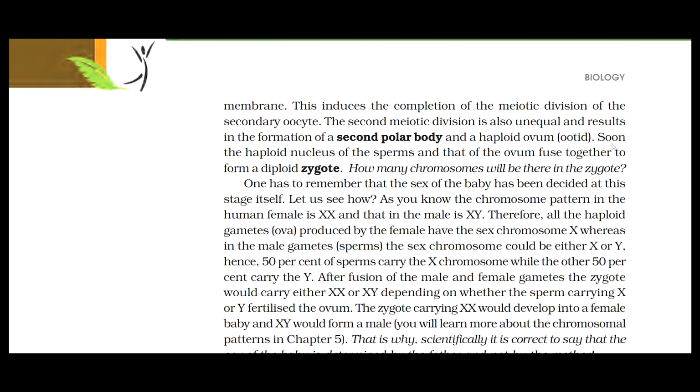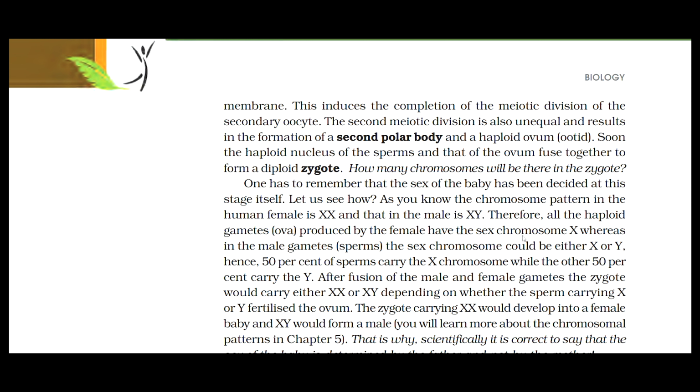The second meiotic division is also unequal and results in formation of a second polar body and a haploid ovum, which is the ootid. Soon the haploid nucleus of the sperm and that of the ovum fuse together to form a diploid zygote. How many chromosomes will be there in the zygote? One has to remember that the sex of the baby has been decided at this stage itself.